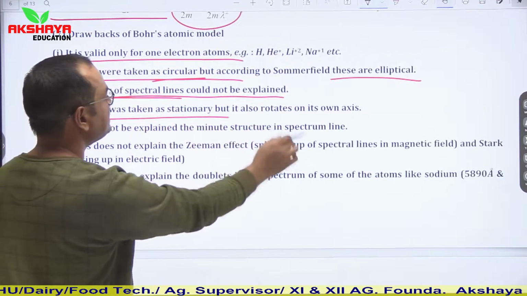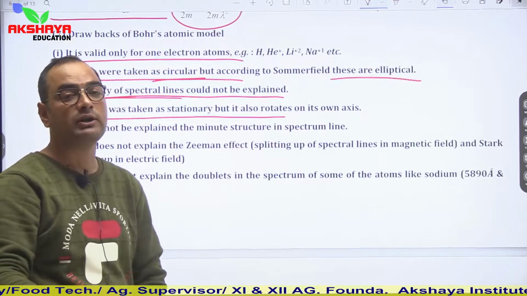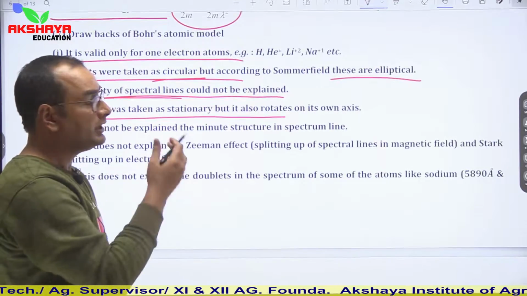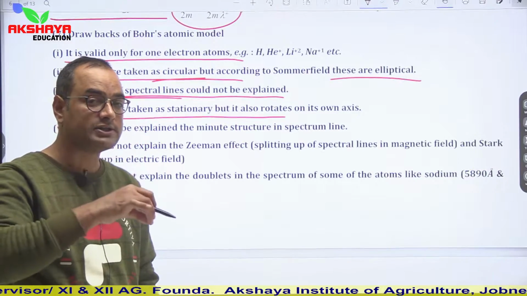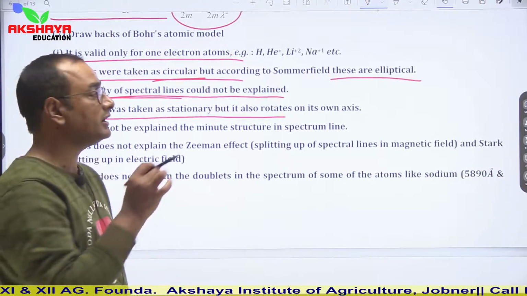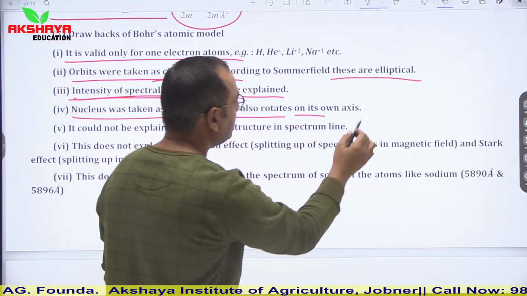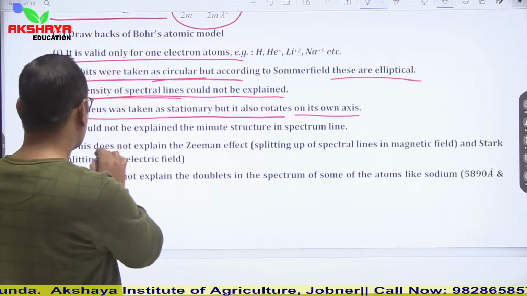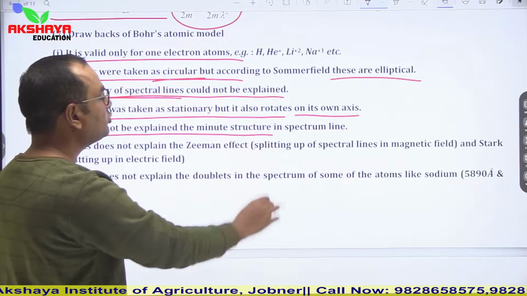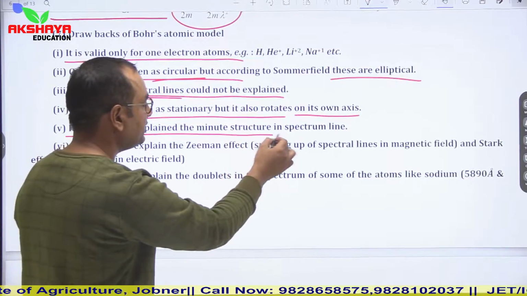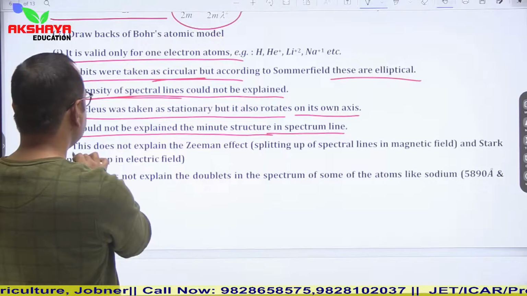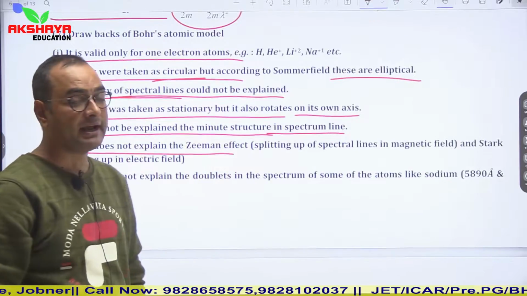The nucleus was taken as stationary, but it also rotates on its own axis. Bohr's model could not explain the minute structure in spectral lines. It does not explain the Zeeman effect and Stark effect.